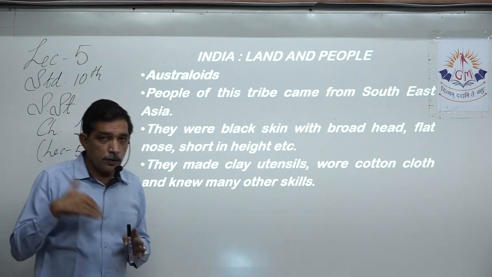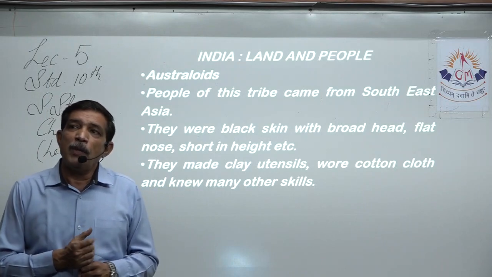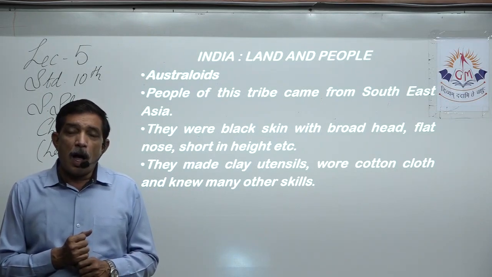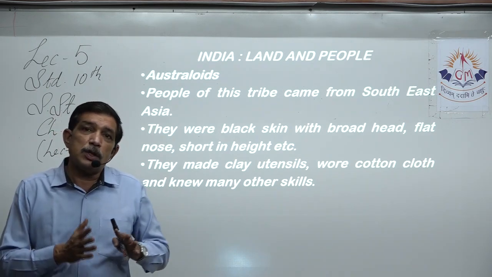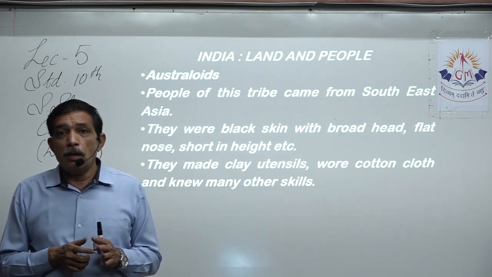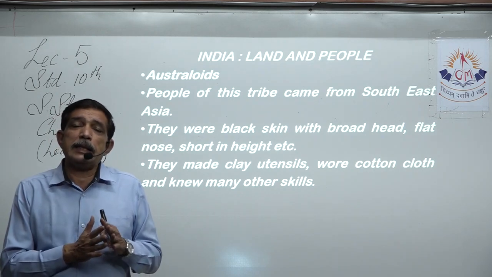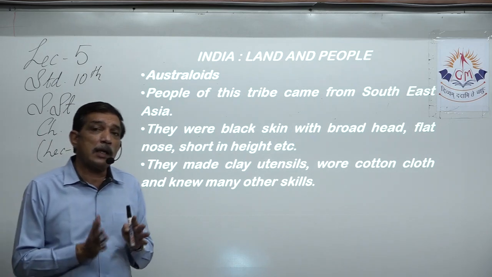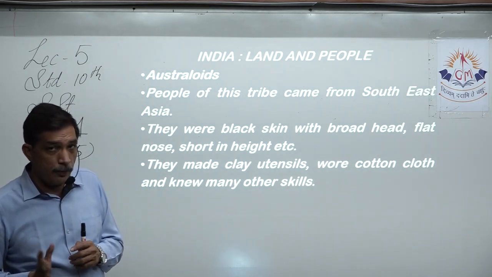This is because if you read history, it is a proven fact that after the primitive men came into existence, that means human beings came into existence, in Africa, then they spread. There is a popular belief that they spread from Africa to the rest of the parts of the world, right?